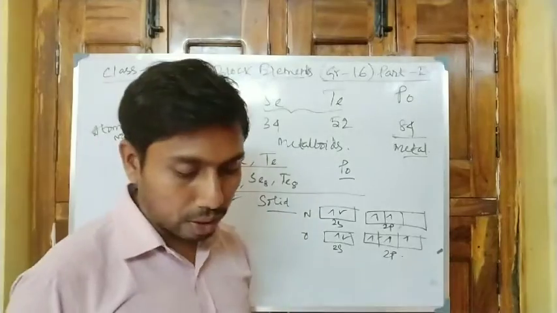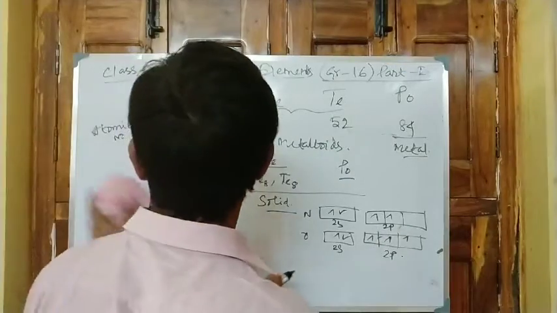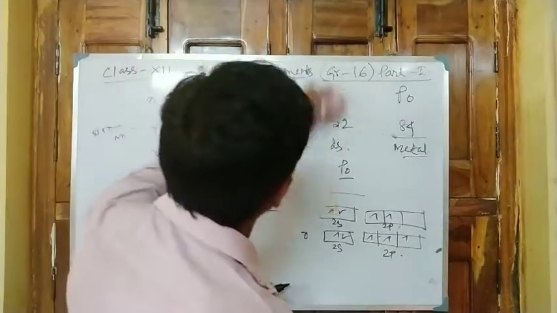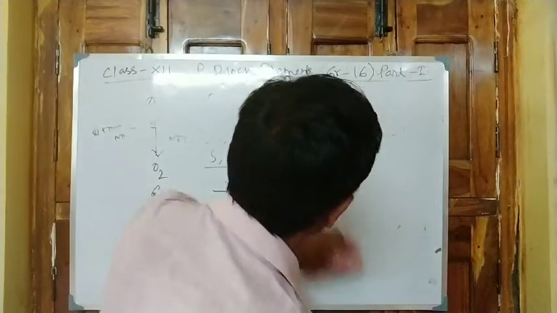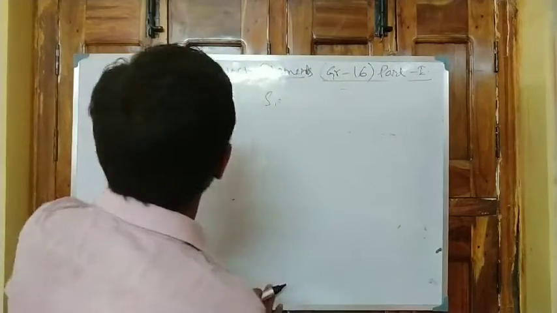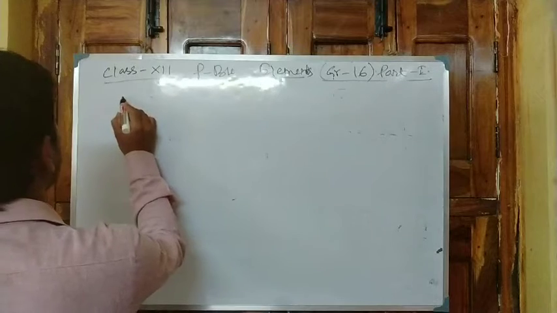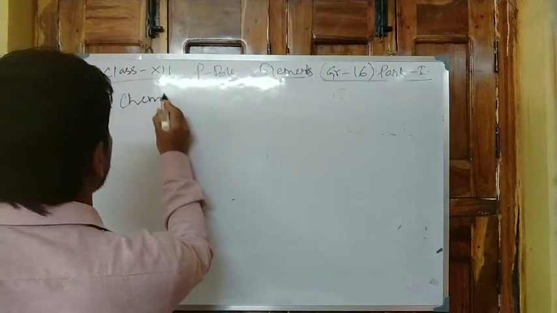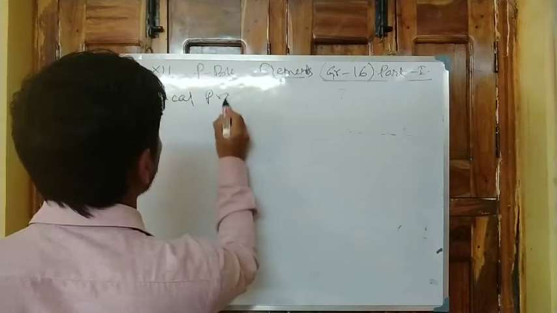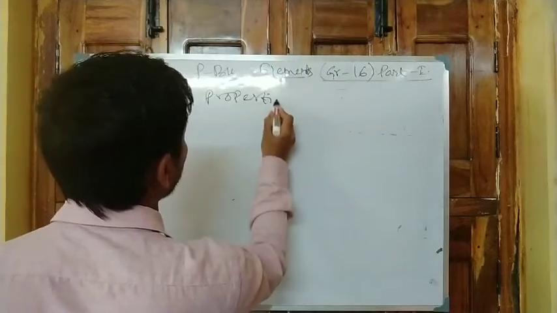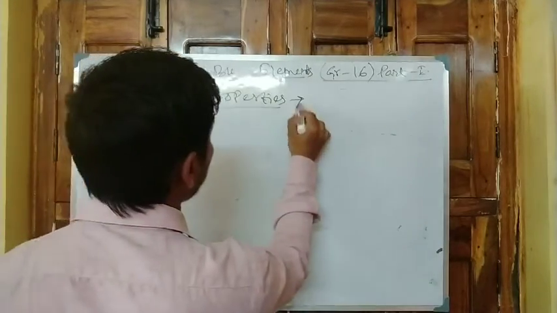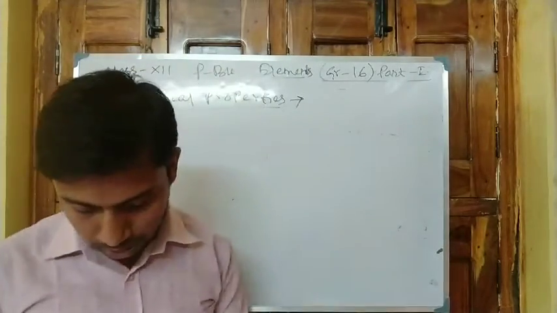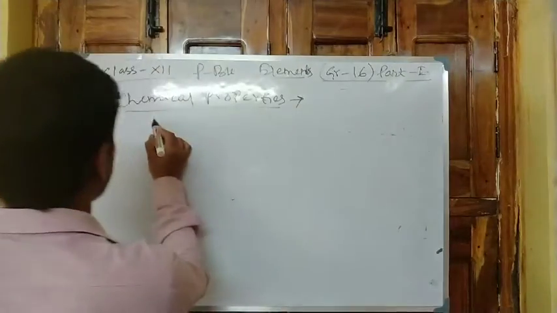Now the second point, that is chemical characteristics or chemical properties. First of all, under the chemical properties, we have to discuss the oxidation state.